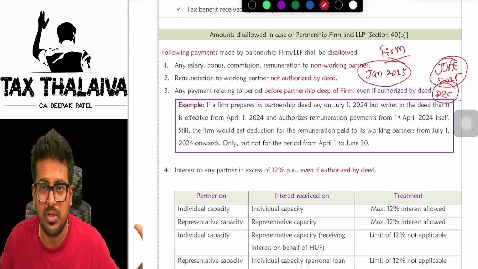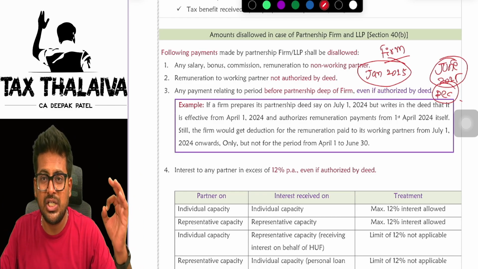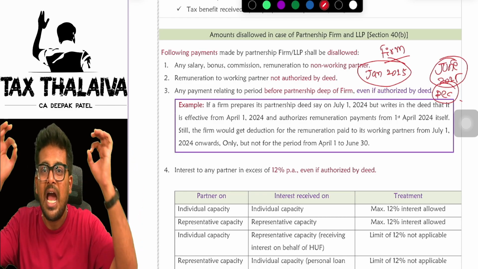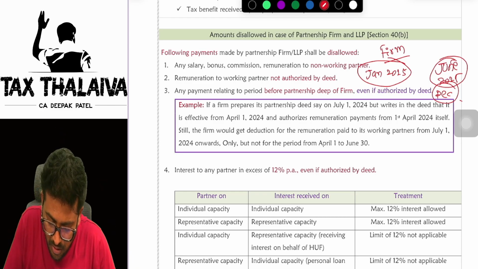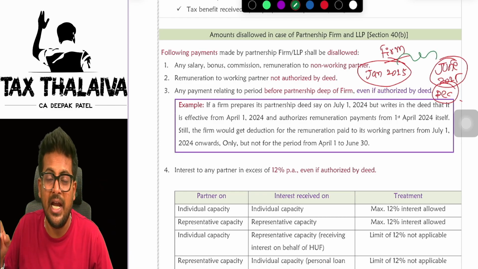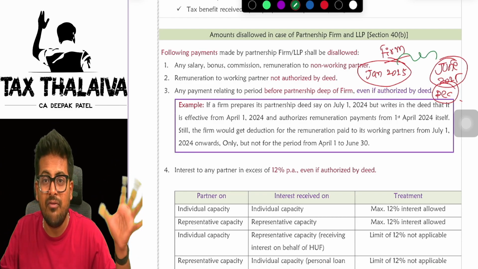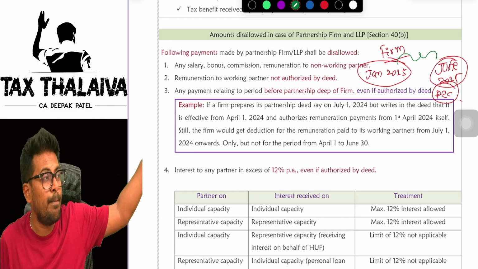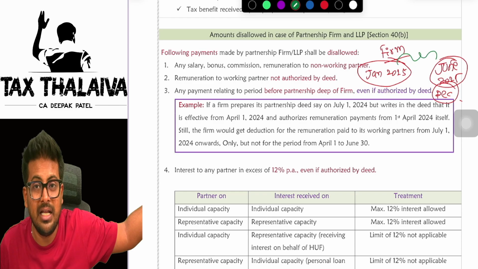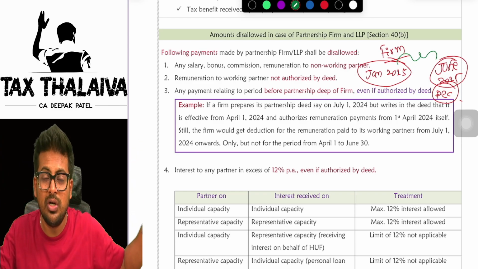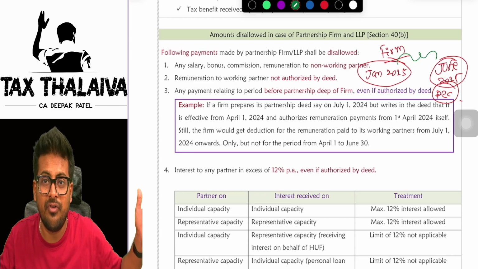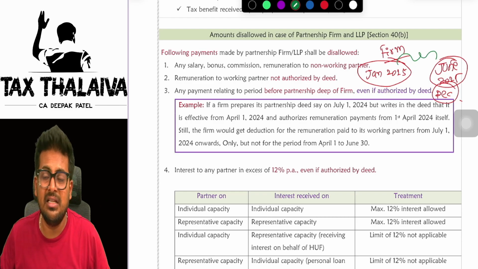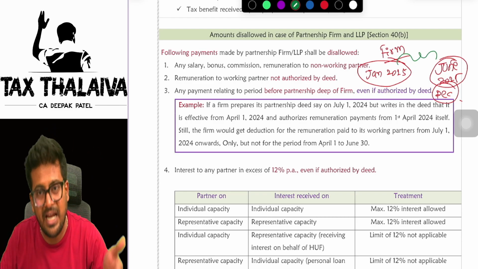40B says, no, I will not accept whatever remuneration you are agreeing to pay before creating the partnership deed. I will not allow. Means for the period of Jan to June, for the duration for which you did not have a deed, you created the deed itself in the month of June, but you cannot authorize the payment before the date of creating the deed. So whatever Jan to June partners' remuneration will be paid by the firm, that will be disallowed in the hands of the firm. They should have created the partnership deed in the month of Jan itself.